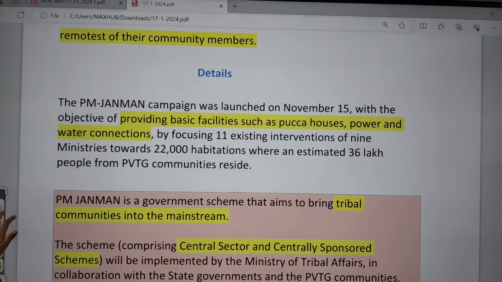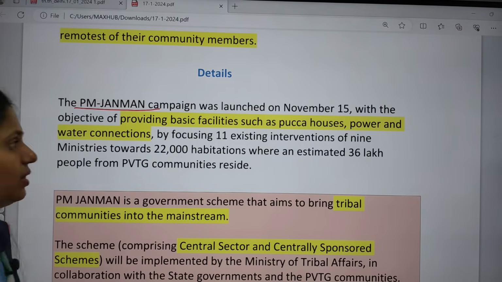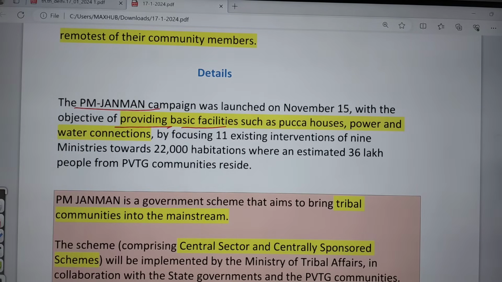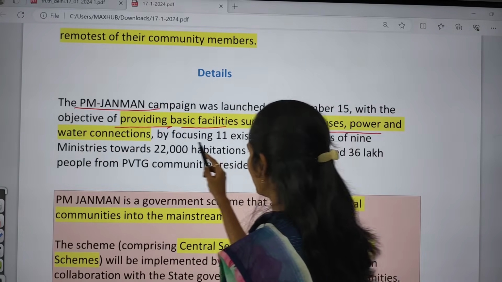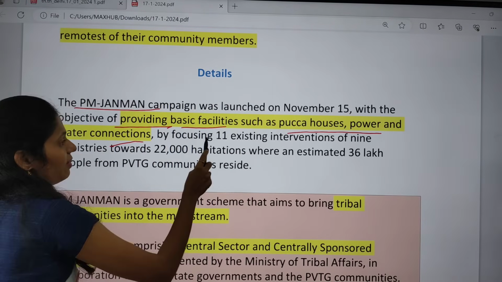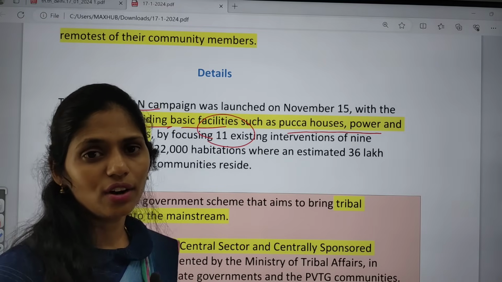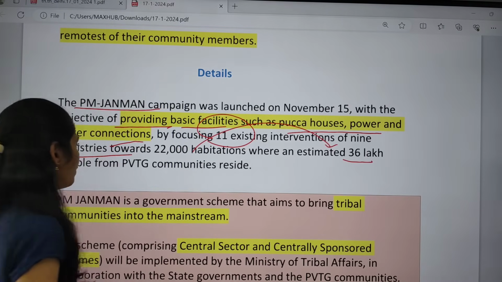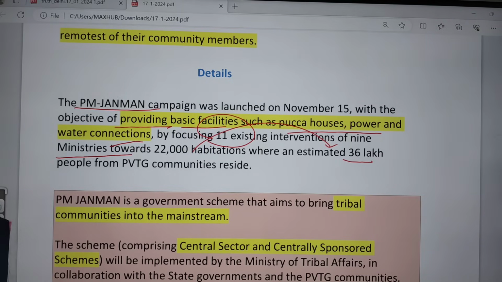If you see the details, it says that the PM Janman campaign was launched on November 15, 2023 with an objective of providing basic facilities. Which are those basic facilities for these PVTGs? Pucca houses, power supply, water connections, and they are focusing on 11 interventions of 9 ministries. They are going to provide help to around 22,000 habitations, and it is estimated that around 36 lakh people from these PVTG communities reside in these 22,000 habitats.